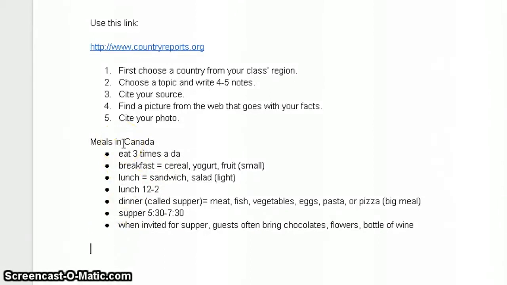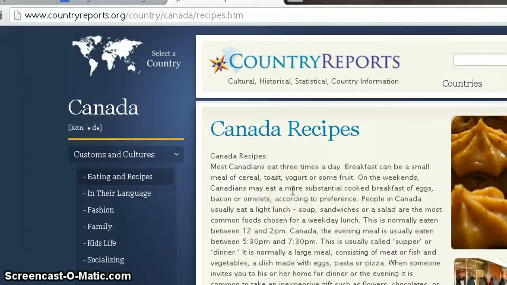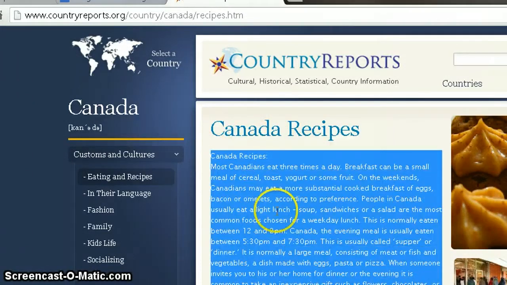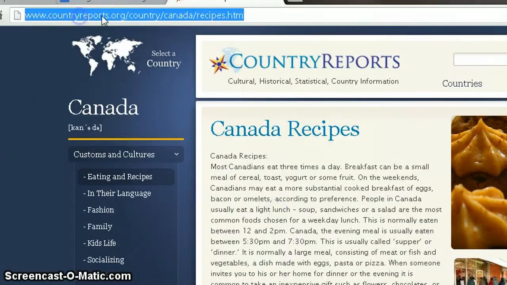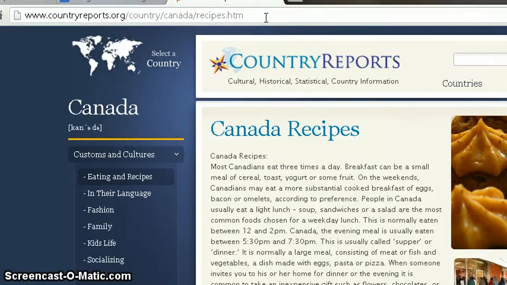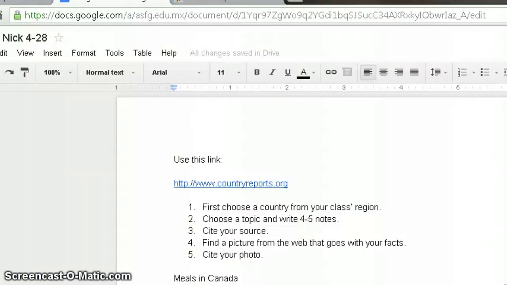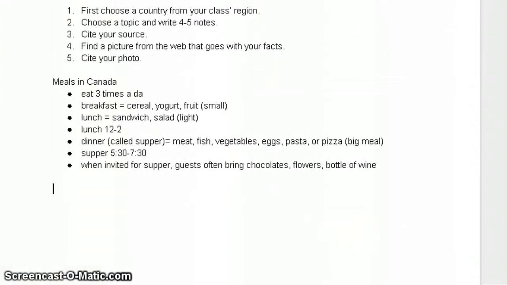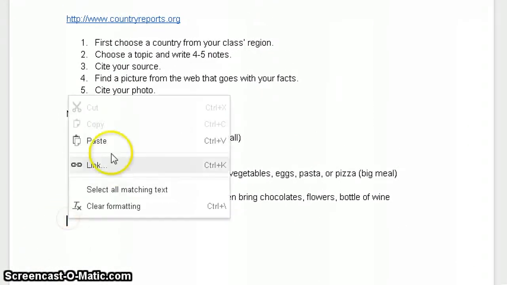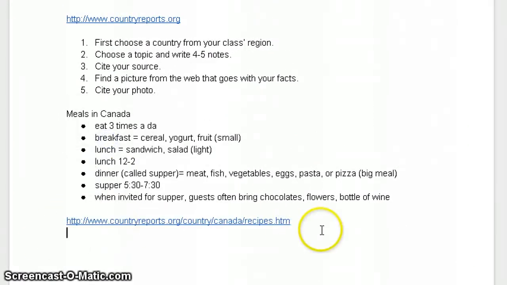The next thing I want to do today, talking about citing, is I want to tell where I got this information from. The way that we will do that for 4th grade is this. I'll go to the page that has the paragraph on it, and then I'll go up to here, and I'm going to copy this URL so that I could go back and find it later, as well as anybody else could see where I got my information. So I highlight it, right click, copy it, I go back to my writing, and I will just put that at the bottom of it. I will right click and paste.